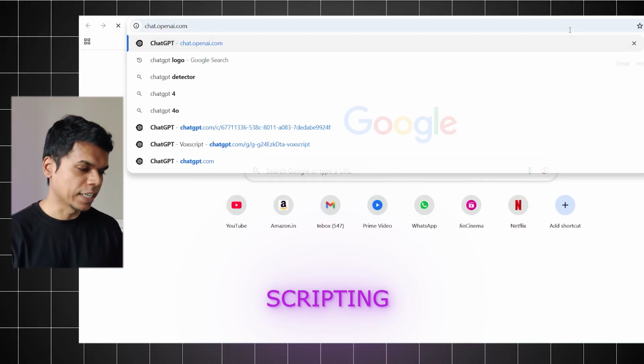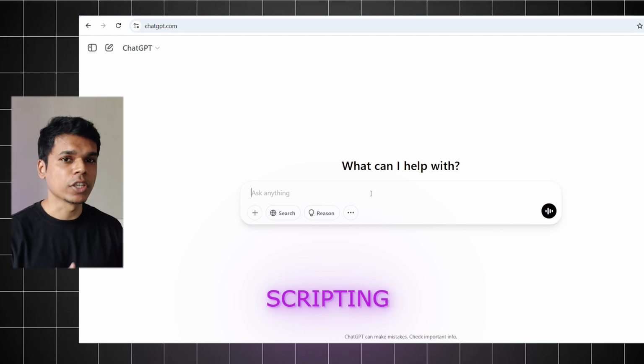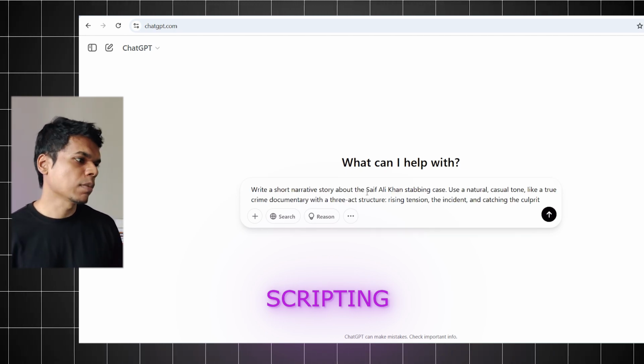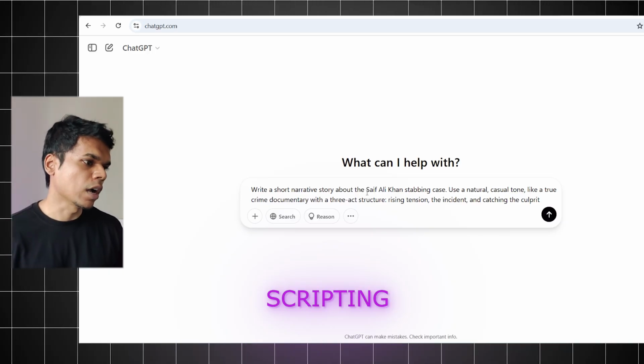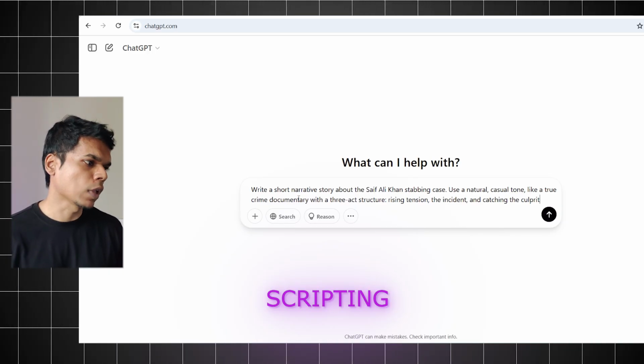Now we have to go to ChatGPT. You can paste the links in this chat and ask ChatGPT about the story. Now I will give prompts to ChatGPT to write my script. Here is the prompt. Write a short narrative story about the Saif Ali Khan stabbing case. Use a natural, casual tone like a true crime documentary.